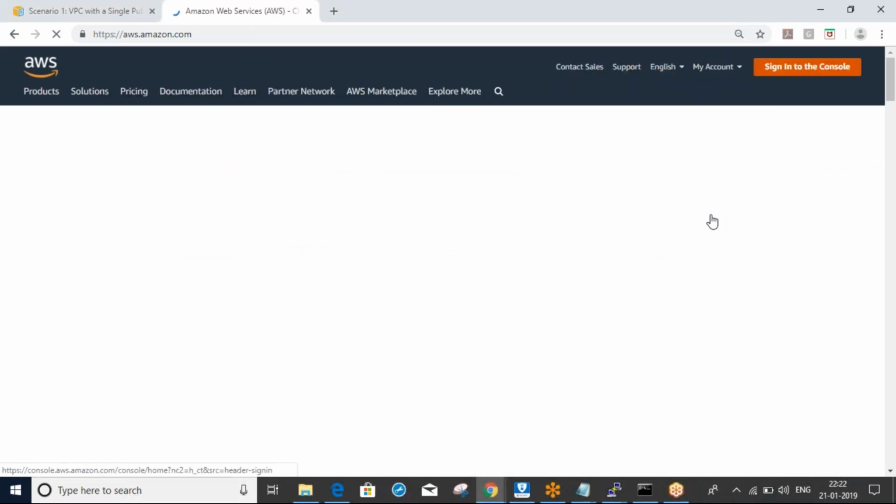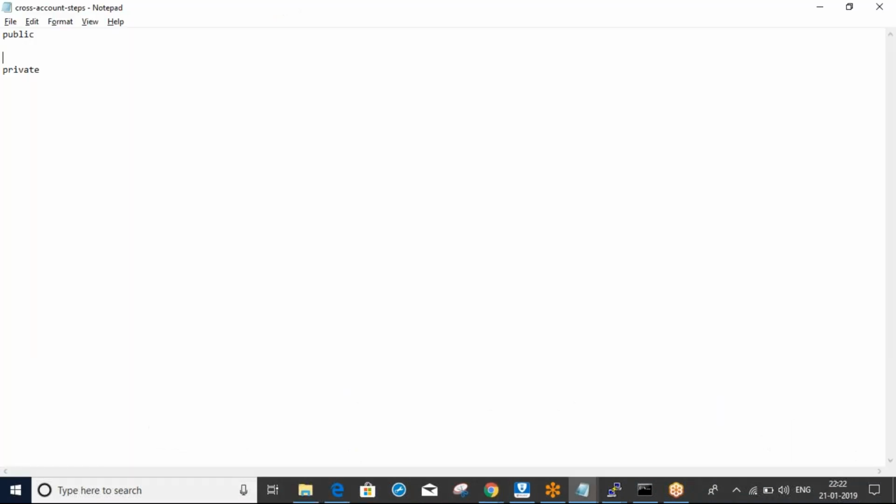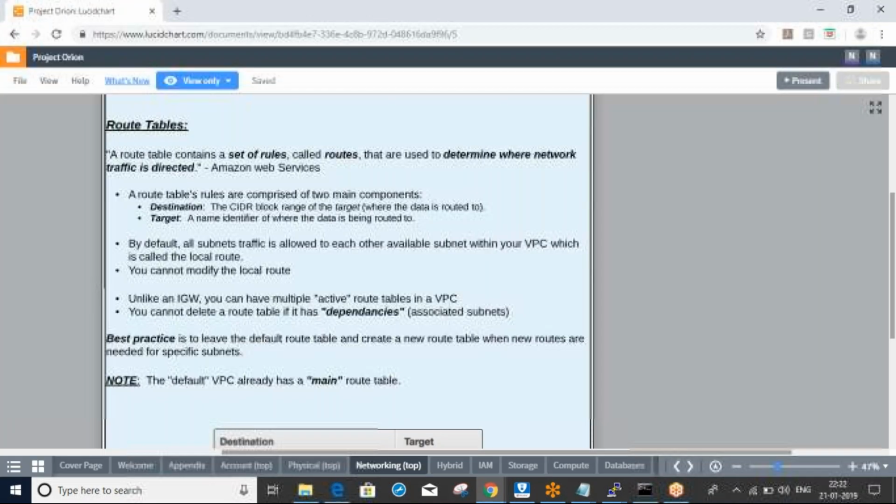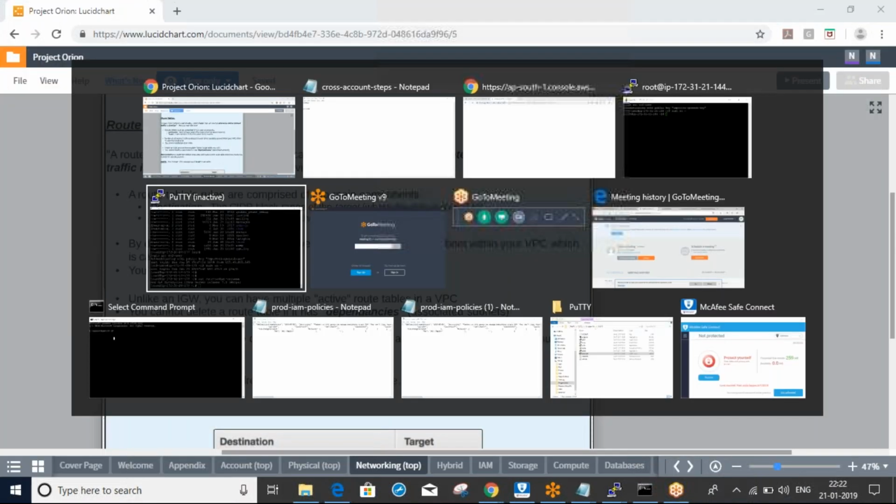So you basically attached that route table to the default VPC, not our VPC, wrongly.